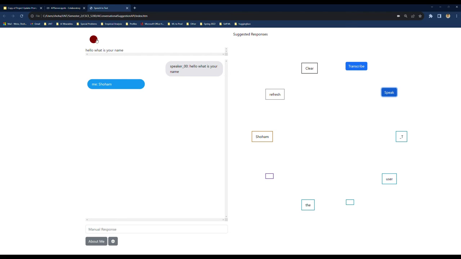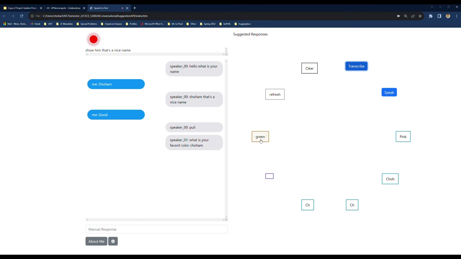And let's say we continue talking and let's have multiple conversations happening. So, Shoham, that's a nice name. Good. What is your favorite color, Shoham? Green. Oh, that's my favorite color too. Oh yes.